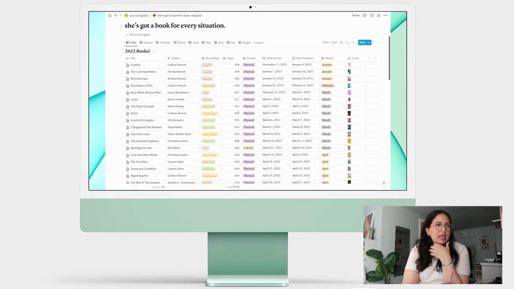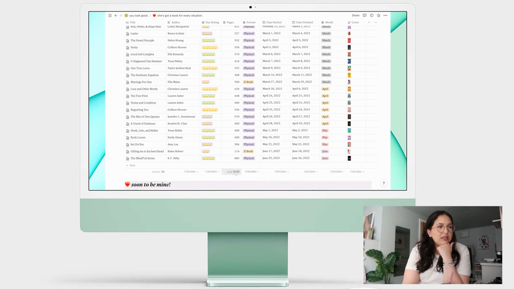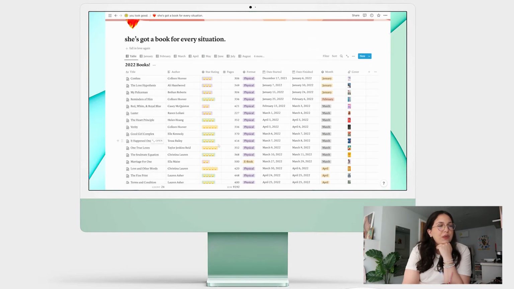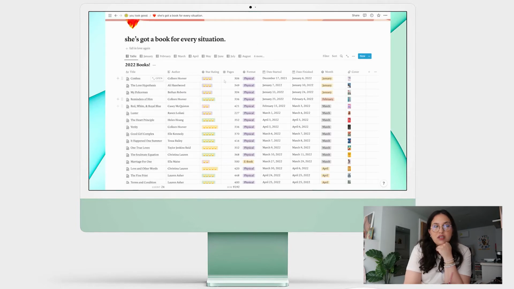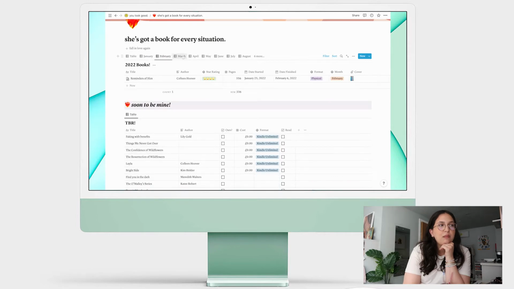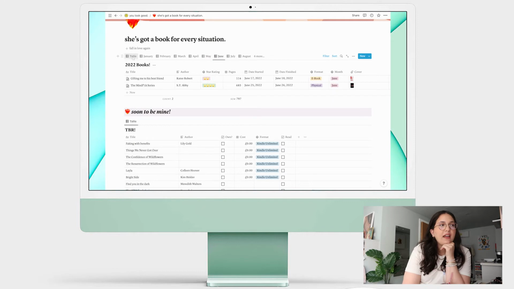You can set it up really any way you want, but I like looking at the list like this. And then at the bottom, I just decided to do this because I thought that was fun, to see how many pages I've read. So yeah, that is kind of how this works. In each column, you can open it up, and I just write little bullet points of stuff that's happening in the book just to remember. So that's my 2022 books, and then I can click on per month and see how many books I read, and that kind of thing.